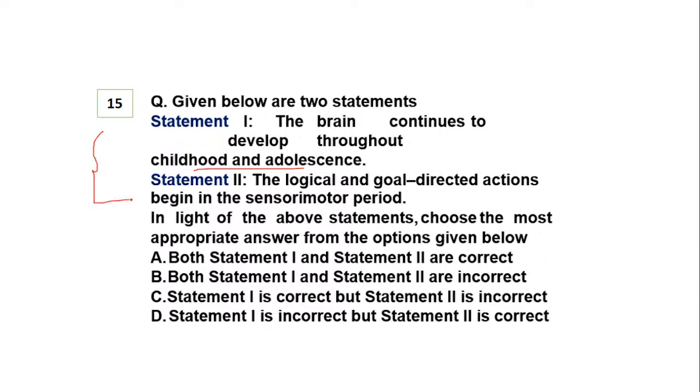I have taken all these stages in your teaching aptitude theory class, and I have given you all the important characteristics of these stages. So which statement is right, which statement is wrong?